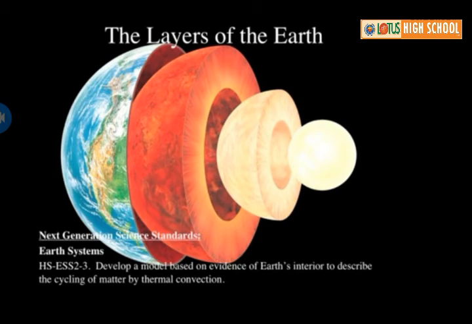Children, today we discussed the layers of the Earth. They are crust, mantle and core. The crust is the uppermost layer of the Earth's surface. It is the thinnest layer of all the layers. It is about 35 kilometers on the continental mass and only 5 kilometers on the oceanic layer.